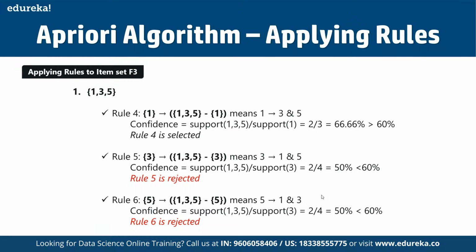Same way for rule 6 as well, because here the confidence is less than 60%, and that's why this is going to be rejected. Again, here we have assumed a minimum confidence level of 60%, and wherever we get a confidence less than 60%, we're simply going to reject that particular rule.